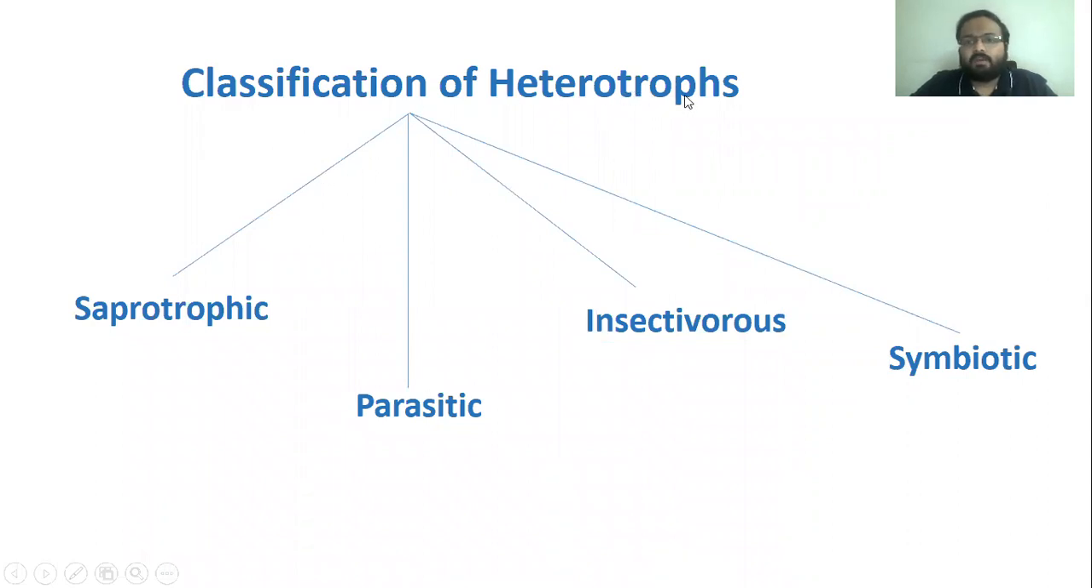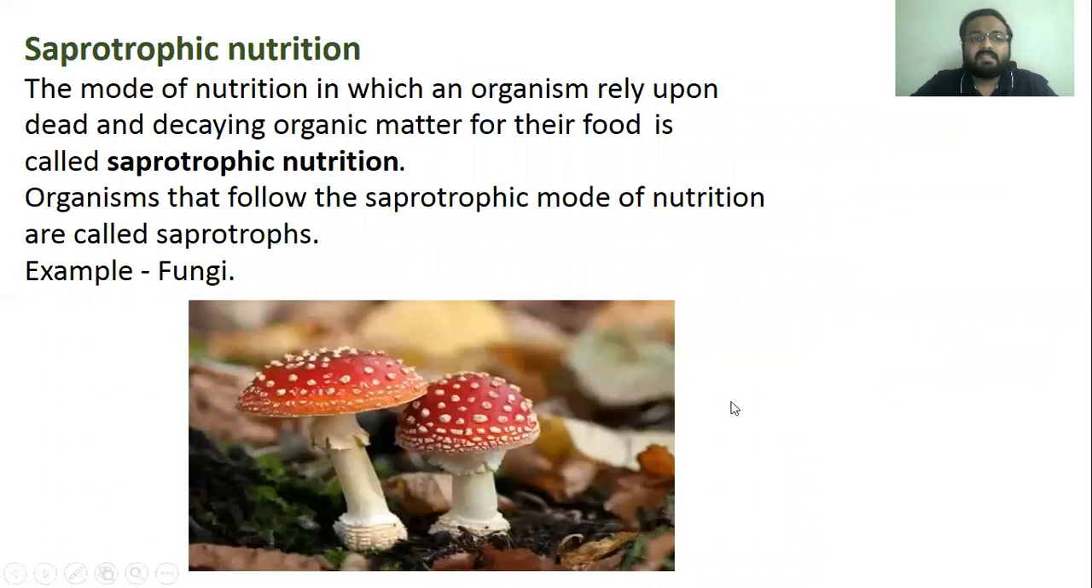Next is classification of heterotrophs. We can classify heterotrophs into saprotrophic, parasitic, insectivorous and symbiotic. Let's discuss saprotrophic nutrition. The mode of nutrition in which an organism feeds upon dead and decaying organic matter is called saprotrophic nutrition. Organisms that follow this mode are called saprotrophs, for example, fungi.